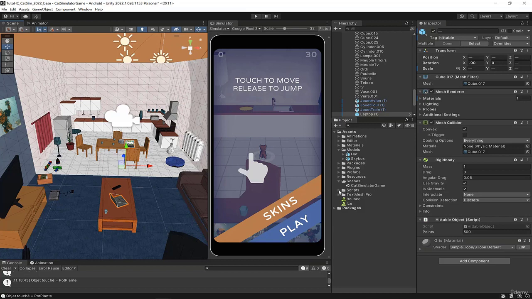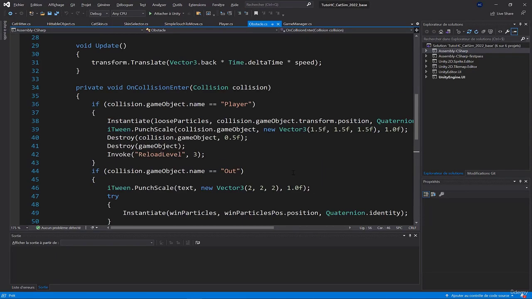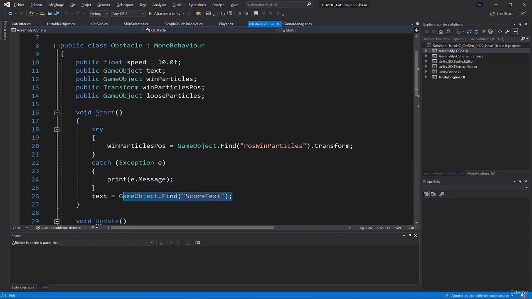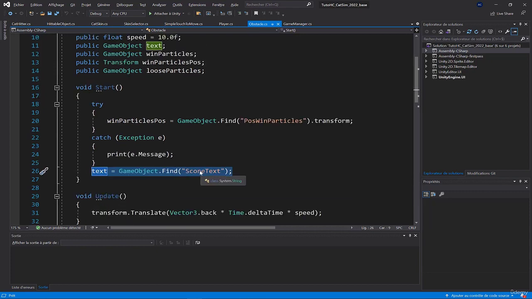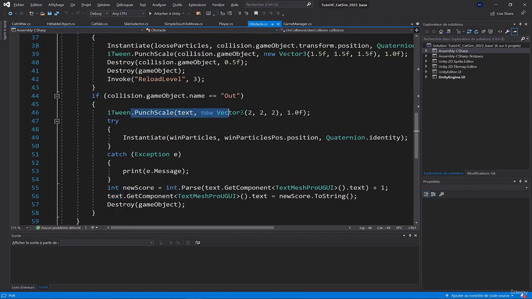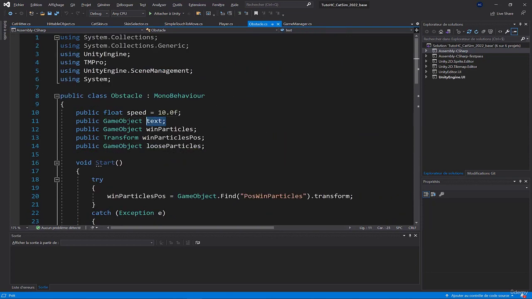And if I remember correctly, we had done that in our template. We had created the obstacle script for our template, and we had the text. Let's check what we did. We made a GameObject.Find to get the score, so the text of the score. Then we had a punch scale to make a visual effect. After that, we calculated the new score. Well, that looks good. We'll keep this code almost as it is. Let's see. Yeah, we'll do almost the same thing.